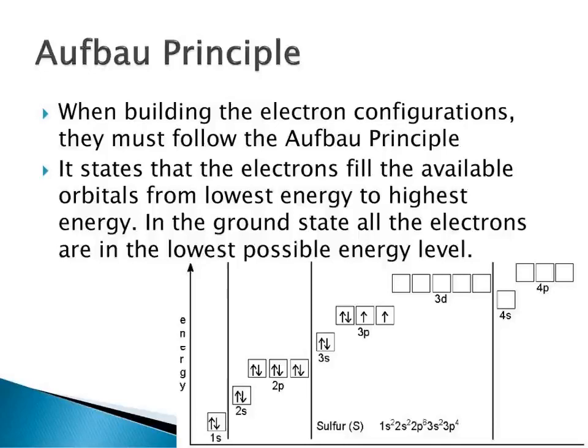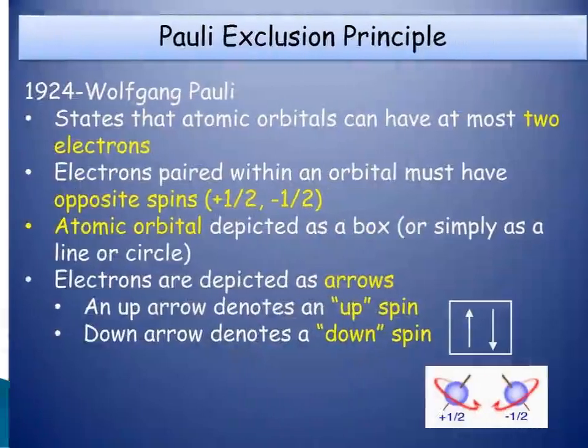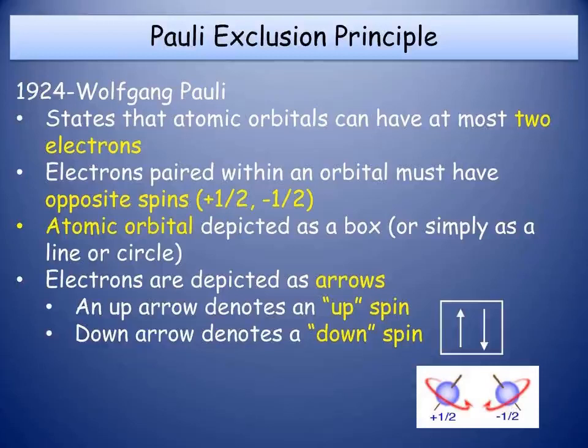So it states that electrons fill the available orbitals from lowest energy to higher energy. That's all, lowest energy to higher energy. So in the ground state, all the electrons are in the lowest possible energy level. Okay children, did you understand? Now, Pauli exclusion principle.